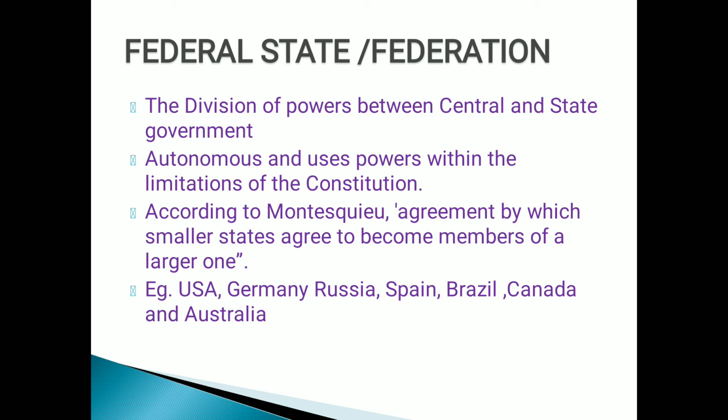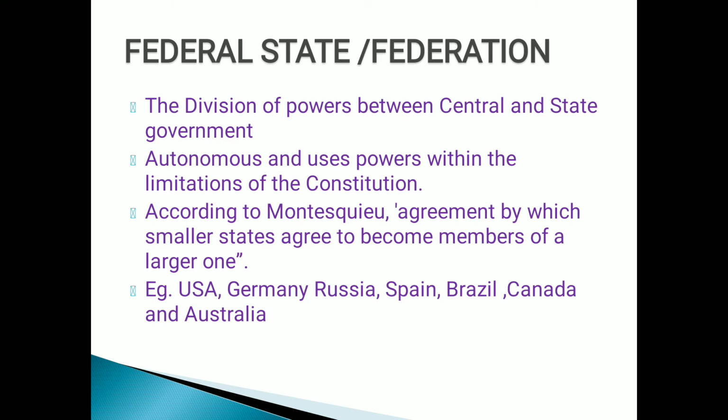Now, the term federation is derived from the Latin word fidus, which means agreement or a treaty. Always remember that the term federation means an agreement or a treaty. For example, USA is a federation. It was originally formed by 13 small states which secured independence from British imperialism. Everyone knows it was under the British Empire, and thus they entered into an agreement to form the United States of America. Now the United States of America has 50 states. Initially it started with 13 small states.